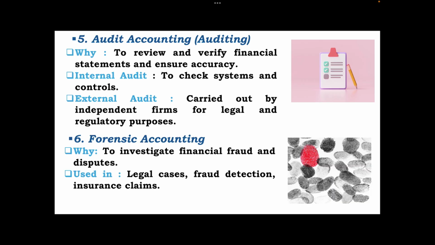One is the internal audit. This is to check the systems and controls. And the external audit is carried out by independent firms for legal and regulatory purposes. आज के तारीख में big 4 firms are there which are carried out to get the independent audits.